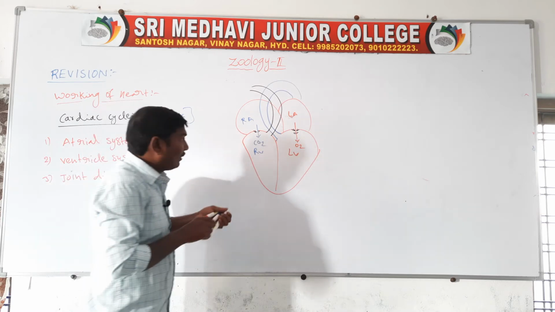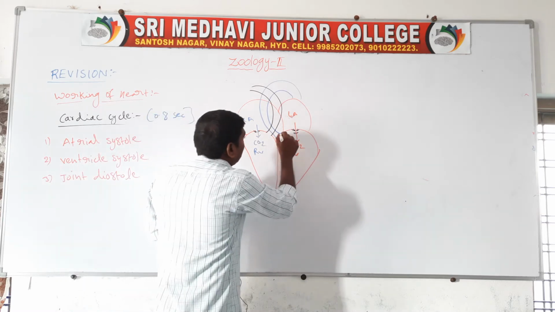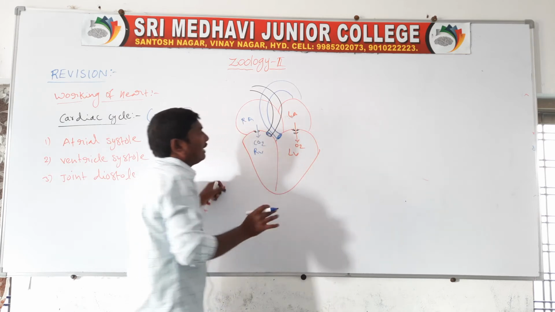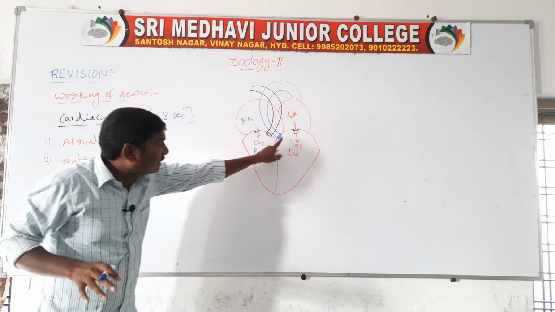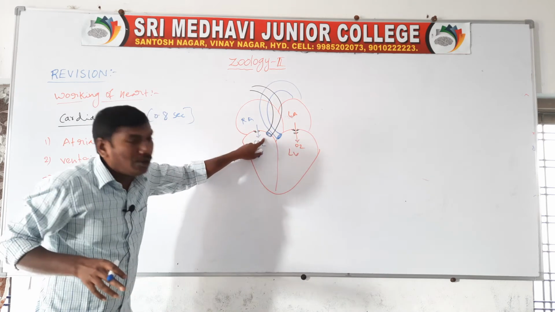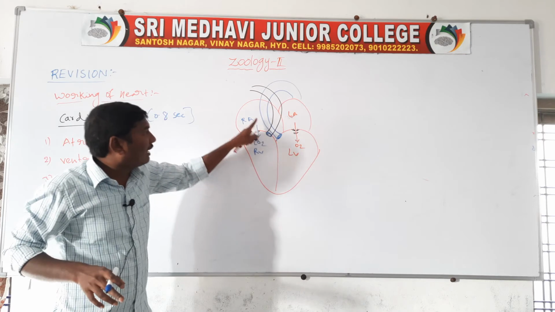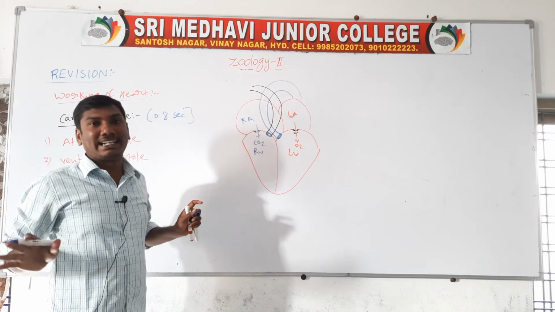These are the semilunar valves, and the semilunar valves are in closed condition. The blood moves from the left atrium to left ventricle, and right atrium to right ventricle.